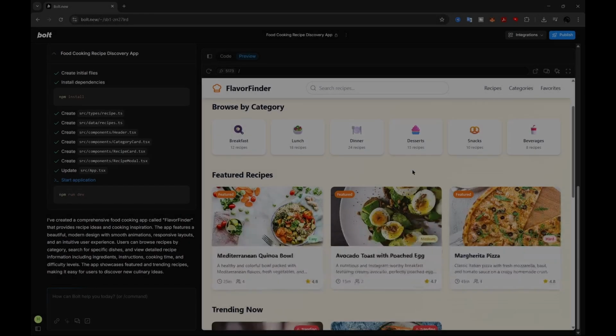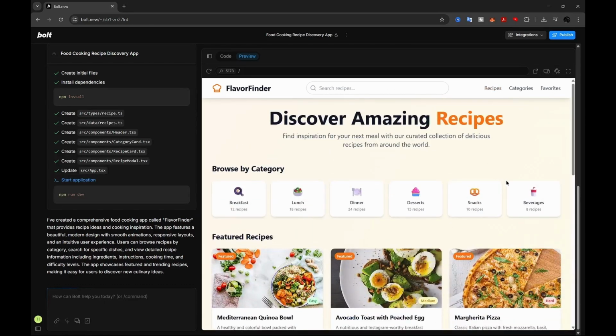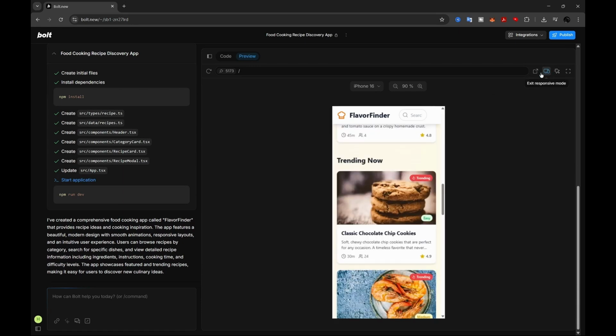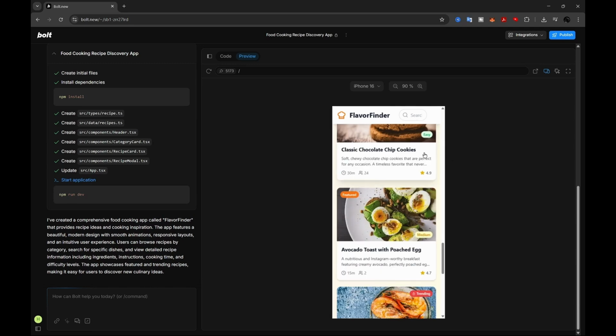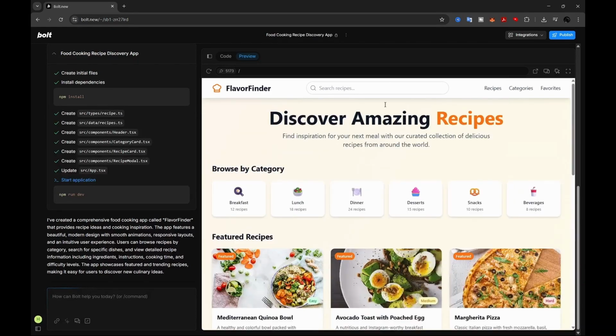So this is the app. As you see, it created a full app, and now it looks like a website, but it can be both a website and an app, and you can click this one to preview. You can see it in a different way. So this is what we have.